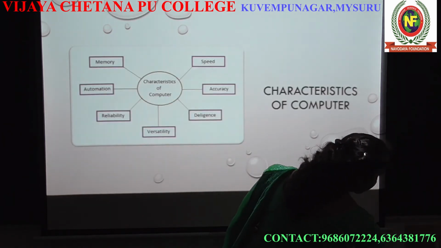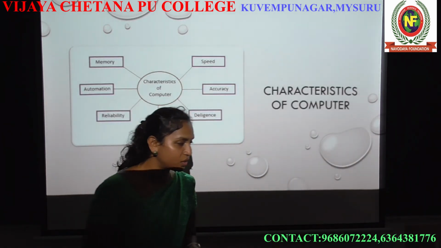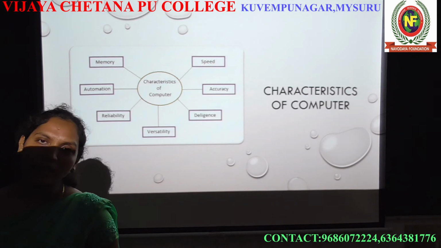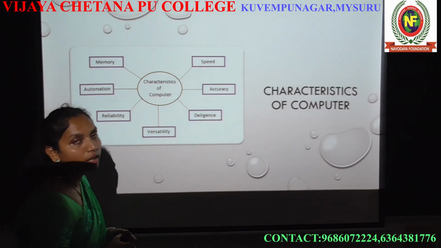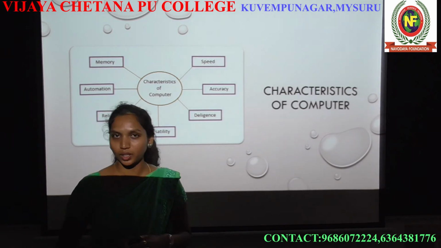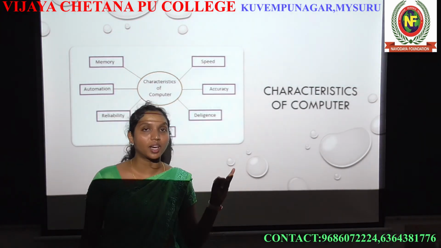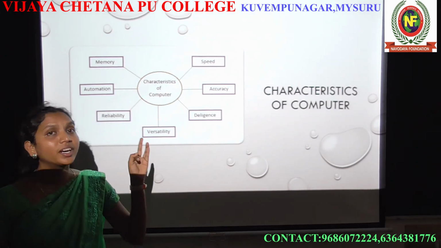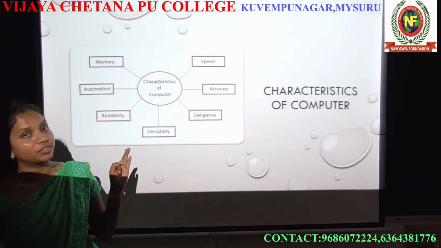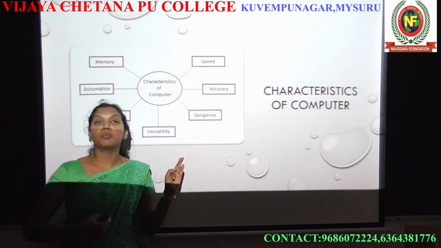And the next one is the characteristics of computer. Now you learned about what is a computer, right? Next is what fields contain the computer, and what different things you need to learn if you start learning about computer.